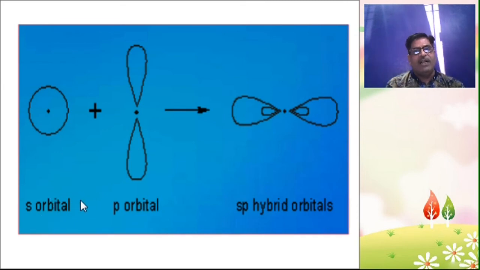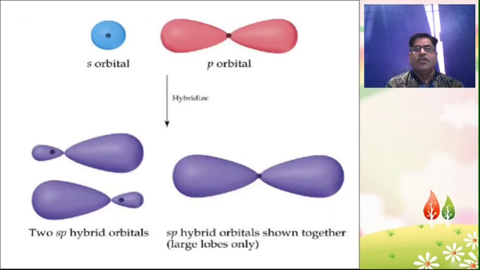Here, when 1s and 1p orbitals are combined, two sp hybrid orbitals are generated. Let's see another illustration: 1s and 1p when hybridized generate two sp hybrid orbitals. The sp hybrid orbitals shown together, only the large lobes we can see here.